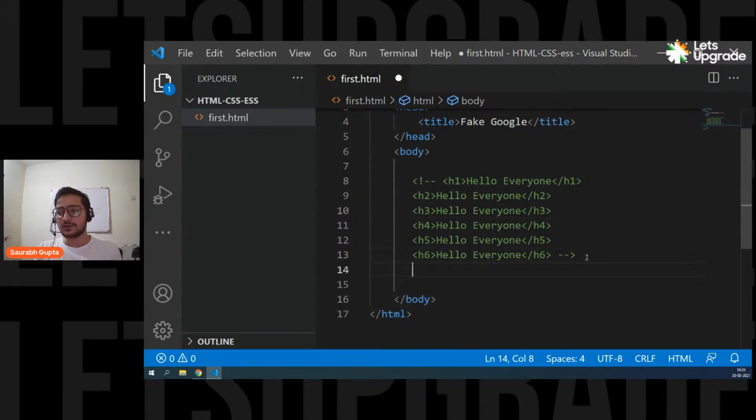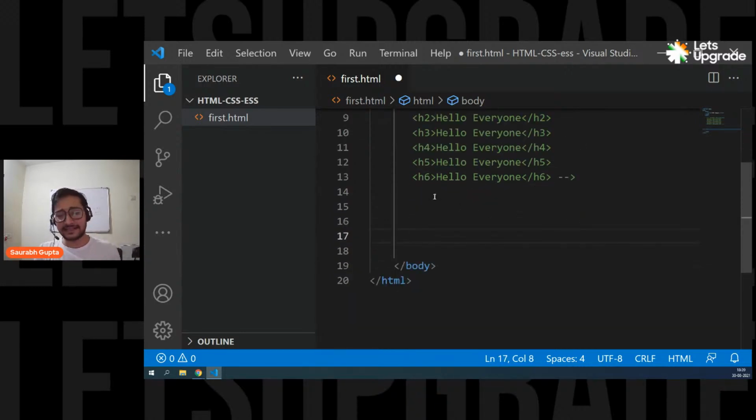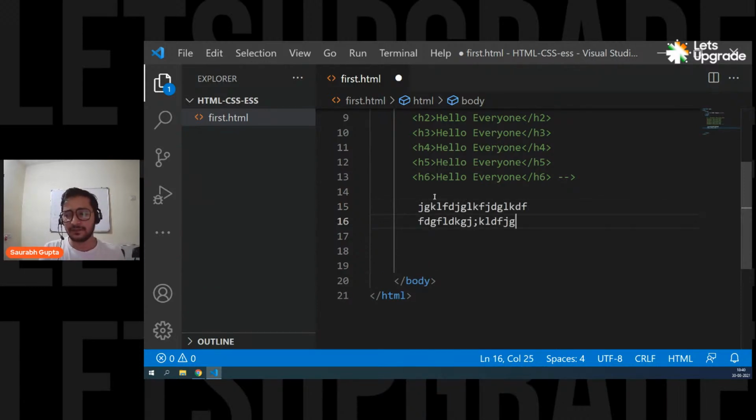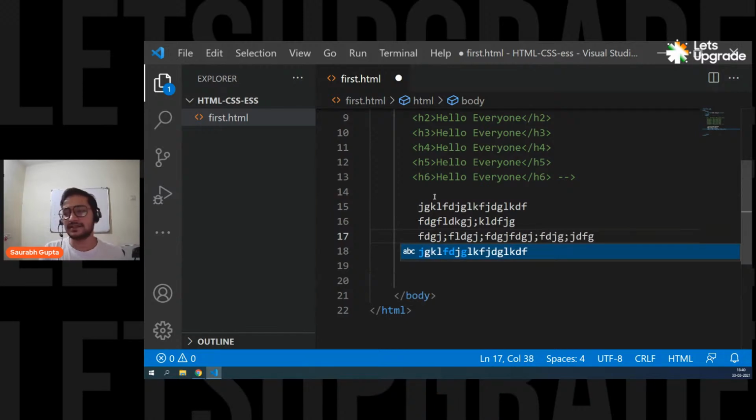Now let's see the next tag that works with text. Think of what if we have a lot of text? You can simply go for something like this, right? Like this, like this, like this. We have a lot of text. But this is one way of creating a lot of text, and it's looking bad. Why should we always have JKL and some dummy text like this?